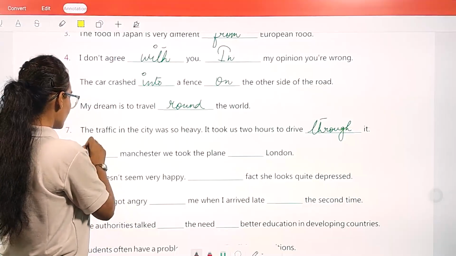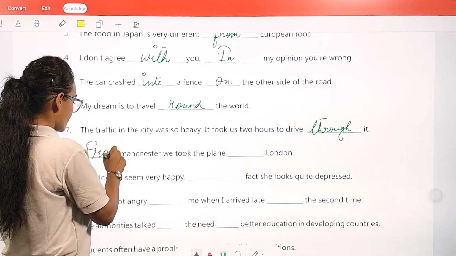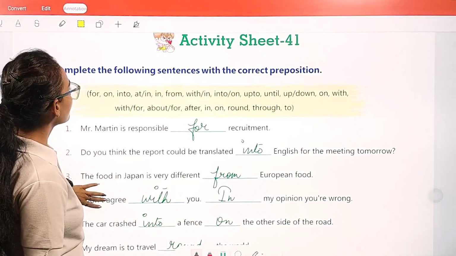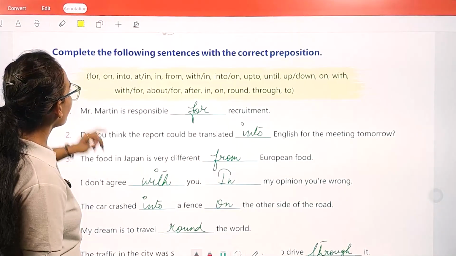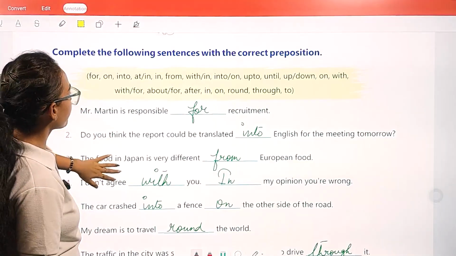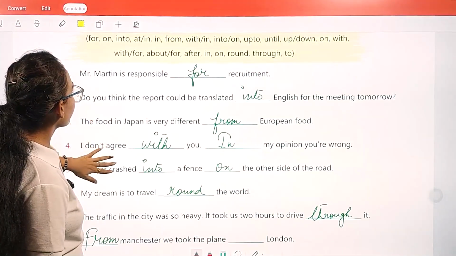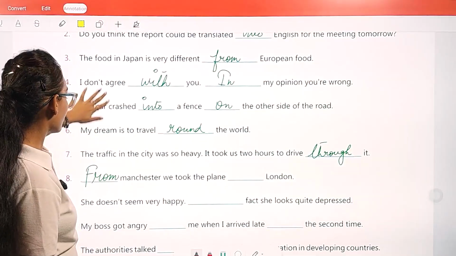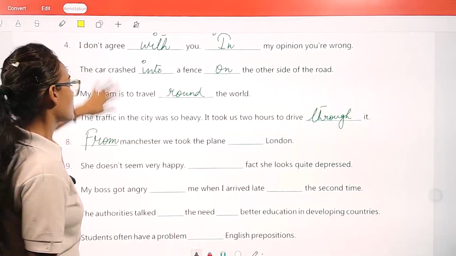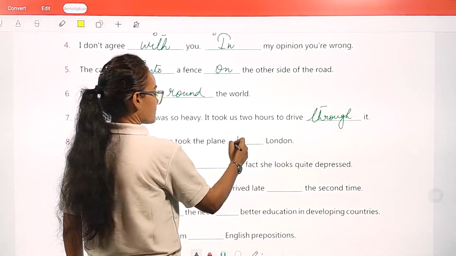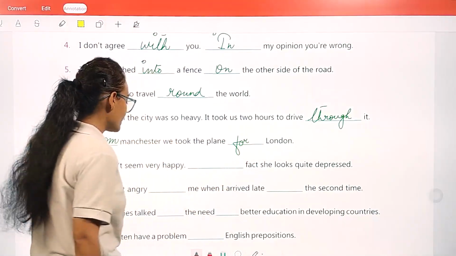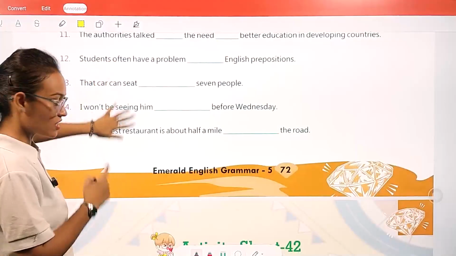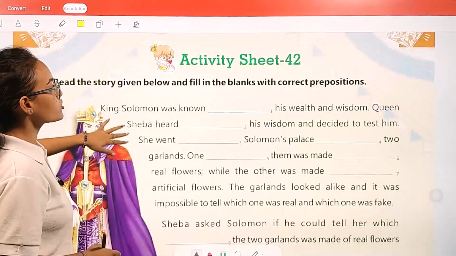From Manchester, we took the plane for London. Okay. Similarly, the rest you are going to do with the help of the words given in the box. Now, activity sheet number 42.